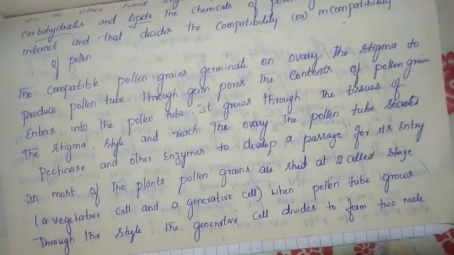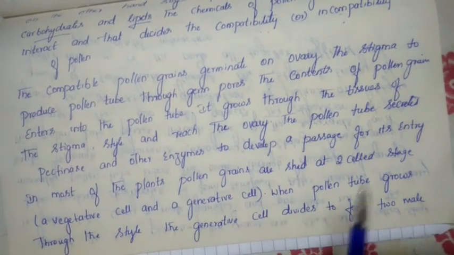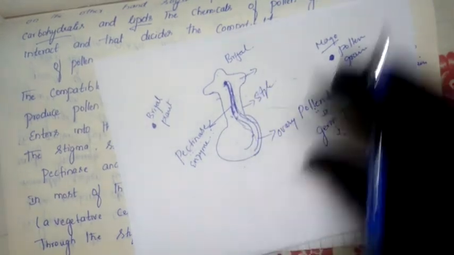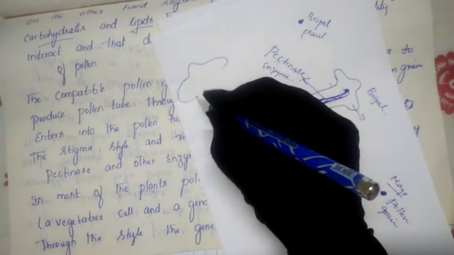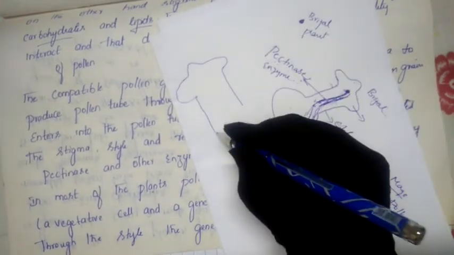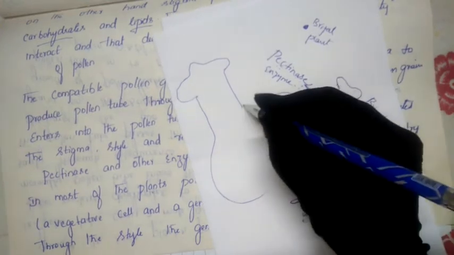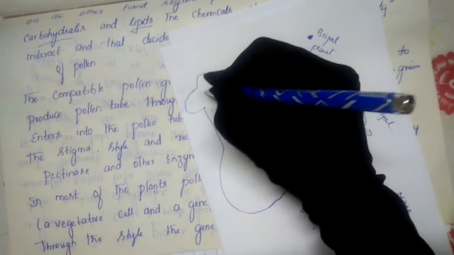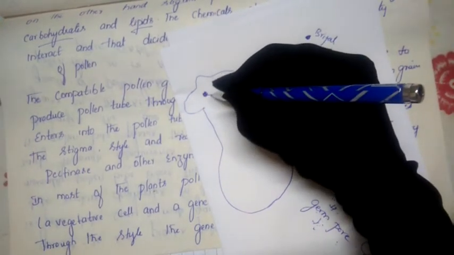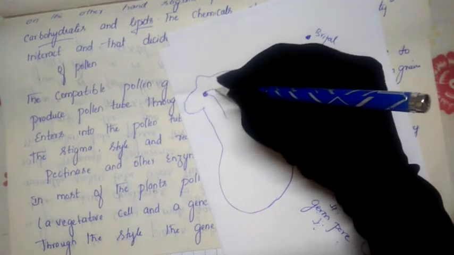Next, finally, the pollen grain will shed the two male gametes. Suppose I draw another diagram here. This is the stigma and this is the ovary. As the pollen grain falls here, the pollen tube starts growing like this.